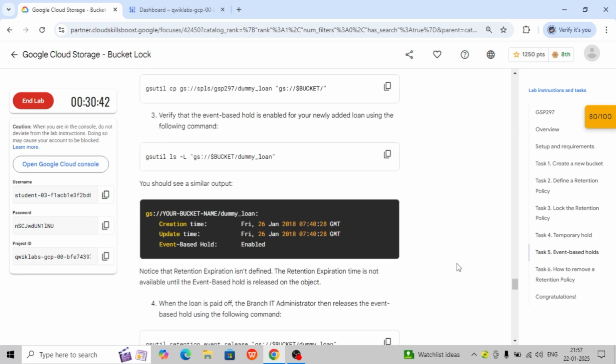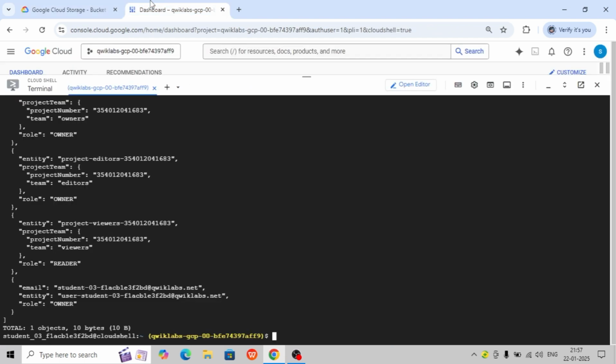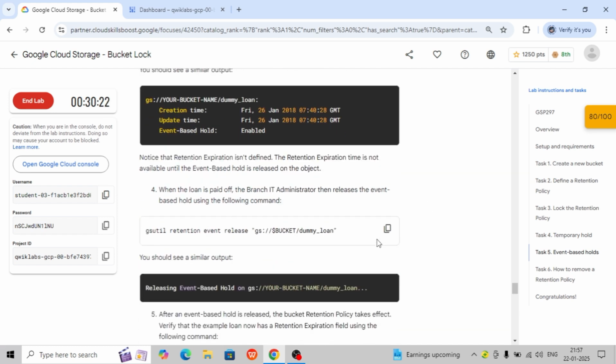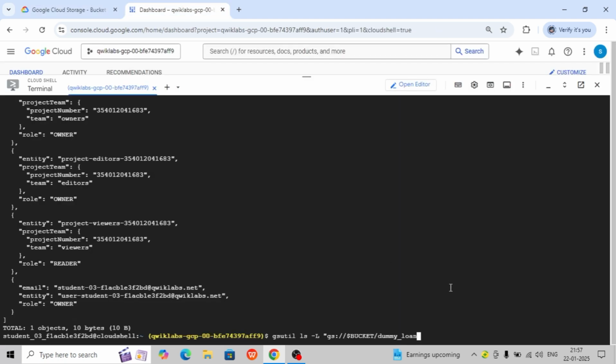Now we will see what kind of output. It shows creation, update, and event based hold. Let's verify from here whether it is correct or not. We have one more command for when the loan is paid off. Let me clear this and add the last command here.